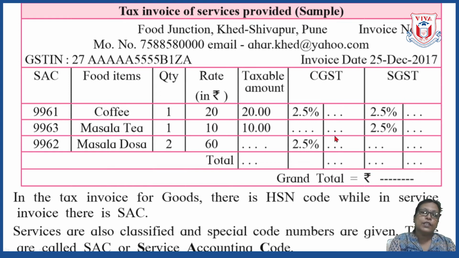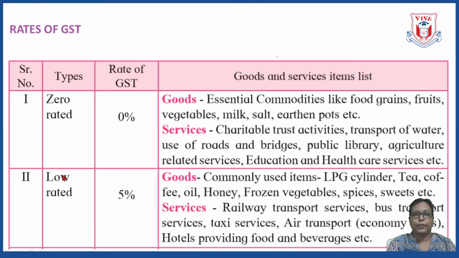So this is a different type of invoice called the invoice of service provided. This was just to understand that in the case of the tax invoice of goods, HSN code is written, but in this case SAC, that is service accounting code, is written. Okay, let us go further.